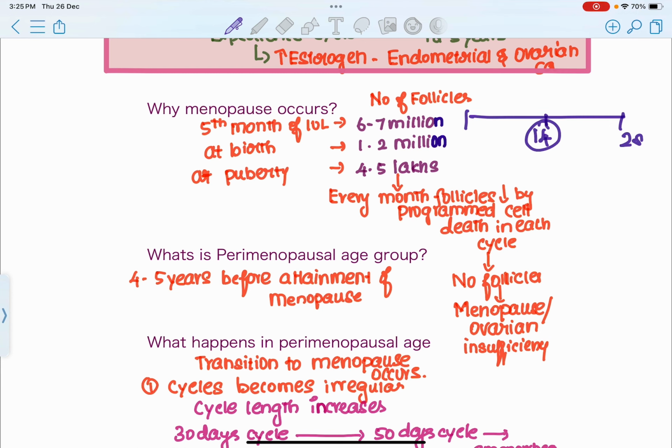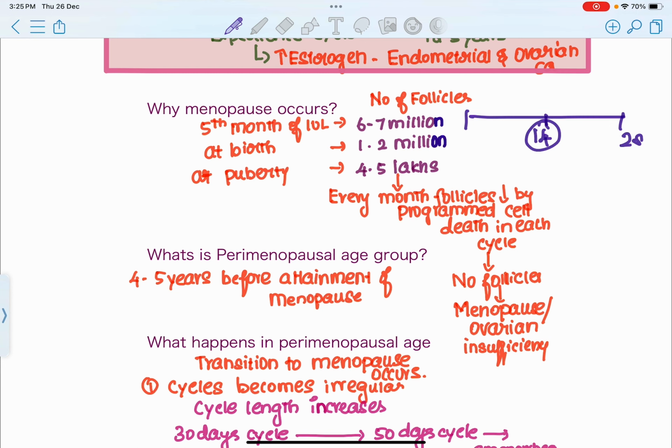So the most important thing for menstruation to happen is ovulation, followed by release of corpus luteum, followed by release of progesterone, and progesterone withdrawal is very important for menstruation to happen in a female. For all these things to happen, ovulation has to happen at around day 14 of the menstrual cycle.